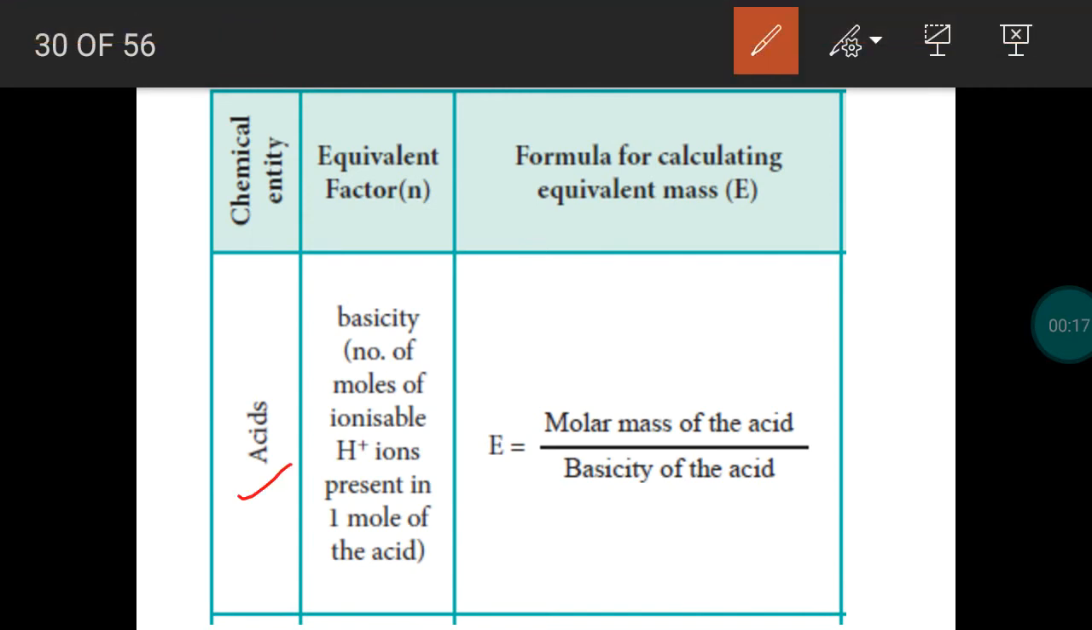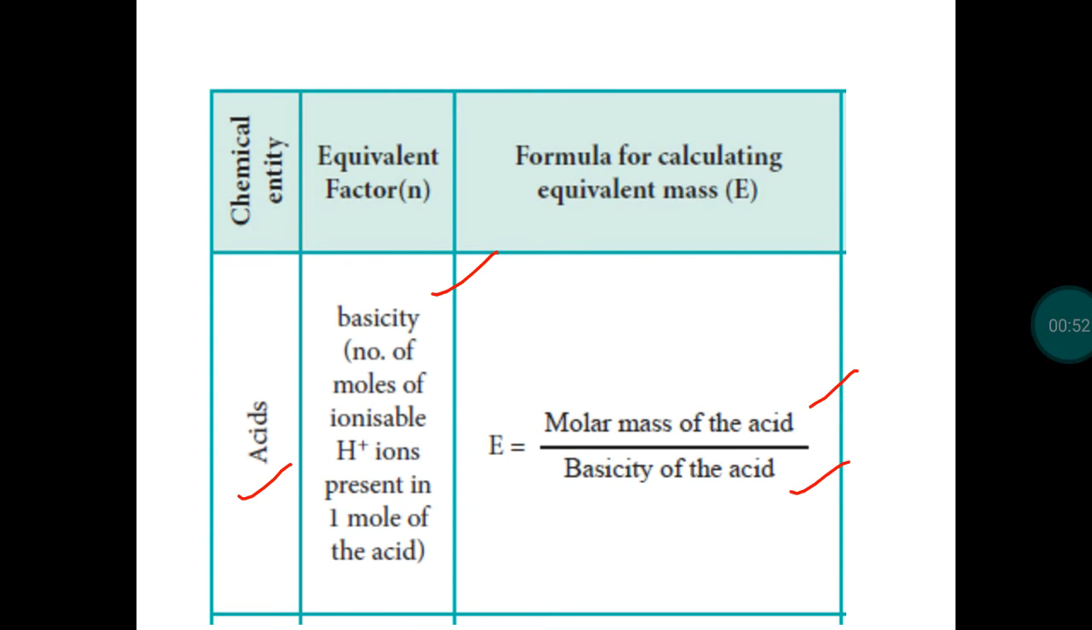For acids, there is a term basicity. So in lower classes we studied number of replaceable hydrogen atoms in an acid is called basicity. The same thing is repeated here. Number of moles of ionizable H plus ions present in 1 mole of the acid is called basicity. Okay. So we rearrange the gram equivalent mass formula. Molar mass divided by, instead of equivalence factor, we write it as basicity of the acid. By using this formula, we can calculate equivalent mass of any acid.